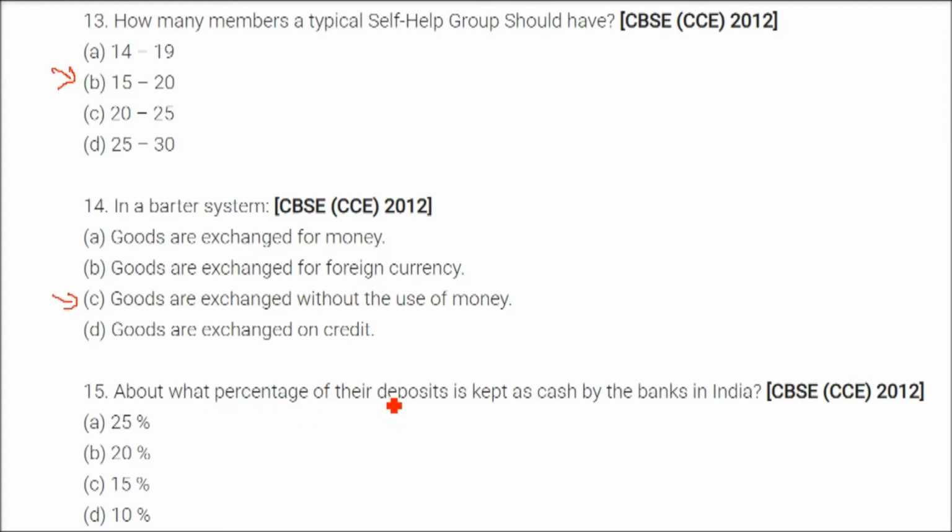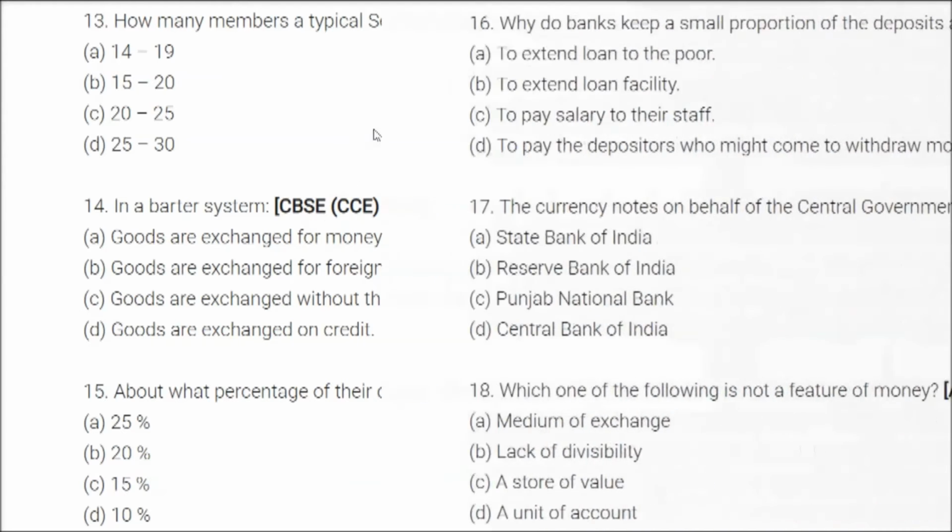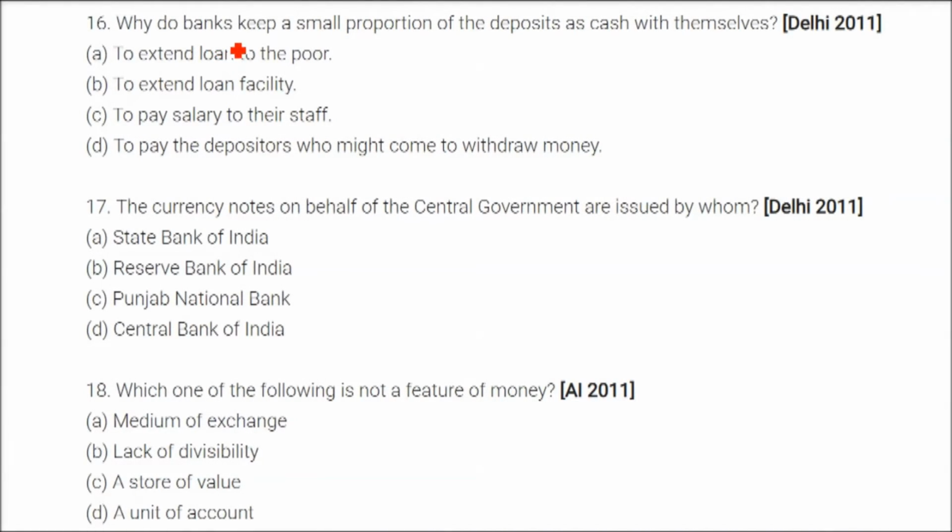About what percentage of their deposits is kept as cash by banks in India? So this we have already seen. It is 15%. Why do banks keep a small portion of the deposits as cash with themselves? Because people who are depositors may come and need the money for their needs. So the answer here is to pay the depositors who might come to withdraw the money.